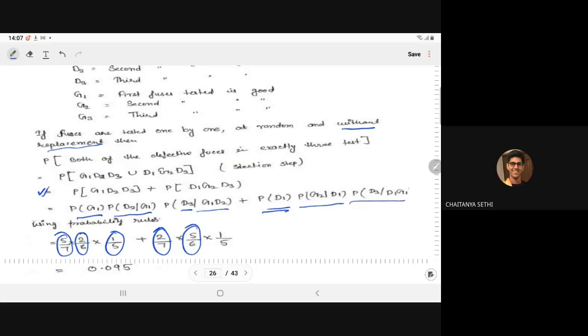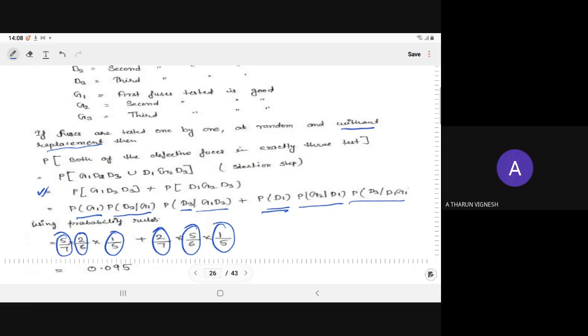So 1 is already selected in the first step, so it will become 1 upon 5. After solving, you will get this as 0.095. So this is the required probability. Any doubt, anyone?